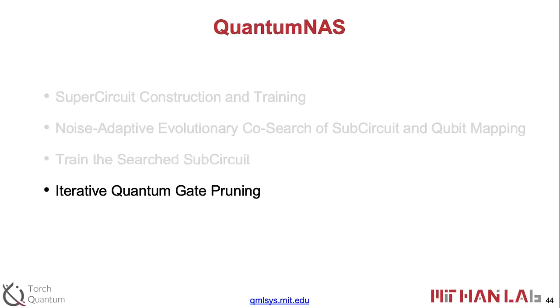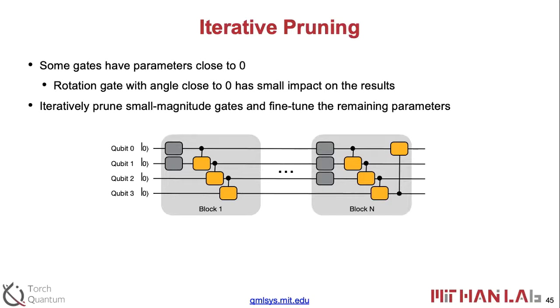Another additional step we can optionally add to the whole process is gate pruning. The idea is very straightforward. If we find some gates in the ansatz which have rotation angles very close to 0, we can just set them to 0, which basically removes that gate.